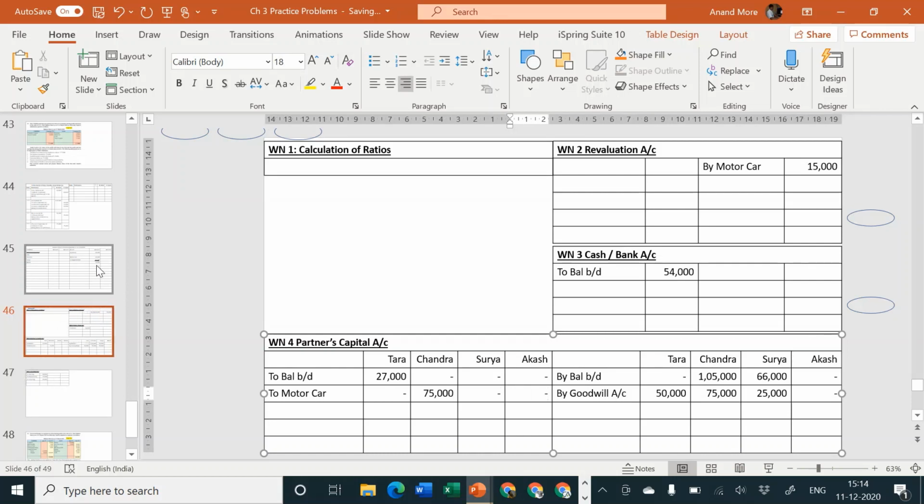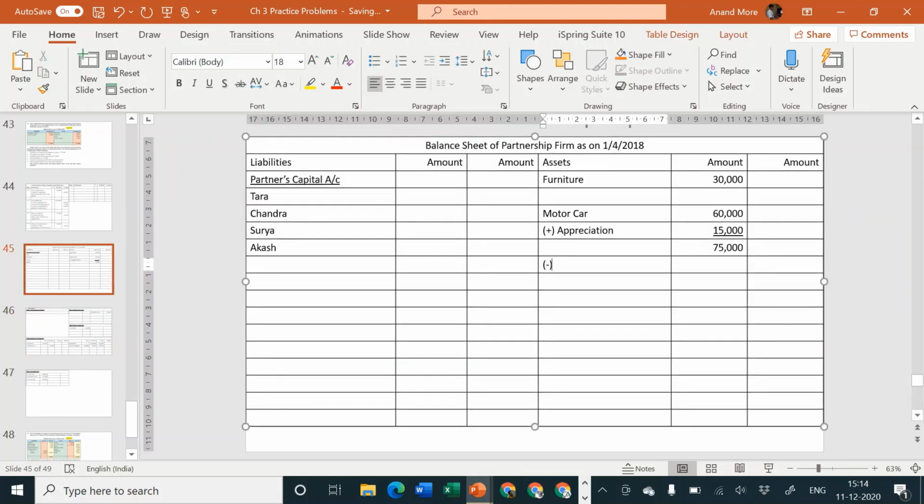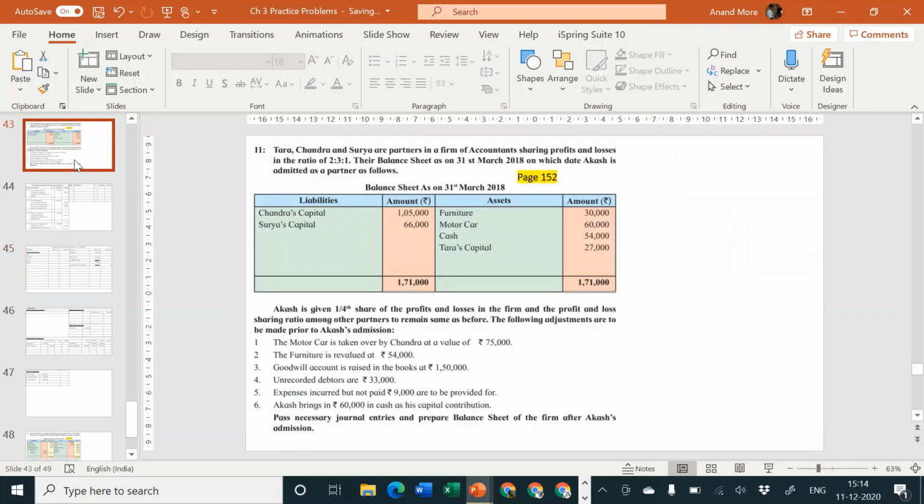And second effect is balance sheet asset side, less from motor car. I'll have to specify here less withdrawn by Chandra 75,000. So outer column, the amount of motor car is going to be nil. So this adjustment is also over. Adjustment number 1 is complete.